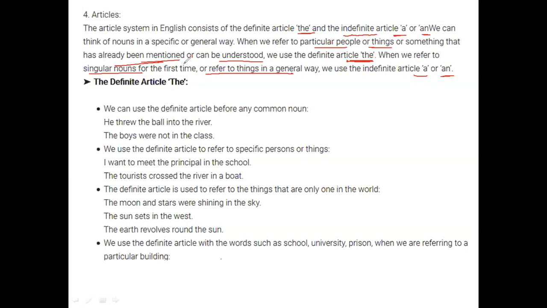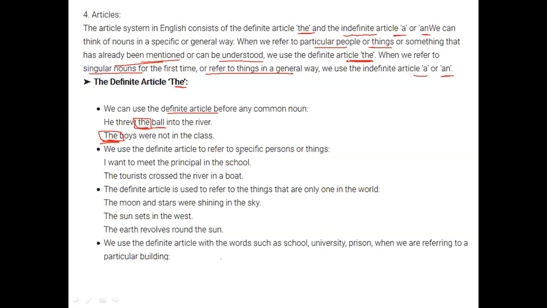So we see the definite article the and its meaning. We can use the definite article before any common noun. So before any common noun, we use the definite article. It is like, he threw the ball into the river. Okay, so ball is a common noun and the stands for your determiner, definite article. The boys were not in the class. The boys, so the is more definite. Who were not in the class? The boys. Okay.